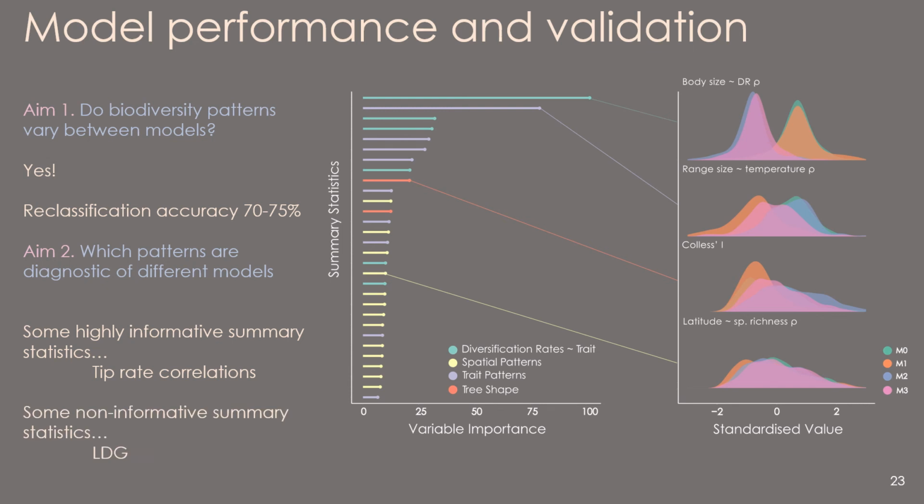Other summary statistics, on the other hand, are not informative at all and do not help us discriminate between submodels. For example, a correlation between latitude and species richness, known as the latitudinal diversity gradient, emerges under all four models and seems to be independent of the model of population divergence. So this suggests that broad-scale spatial diversity patterns are not very informative of underlying processes.